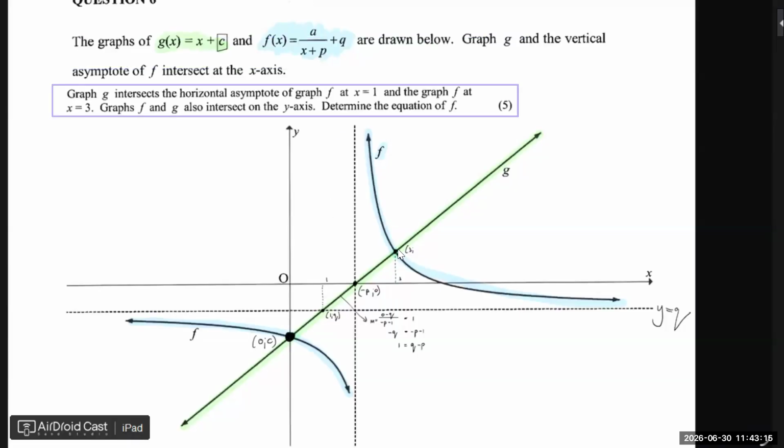I know it's at 3 in some way. So what can we do? Does somebody see something that we can do?